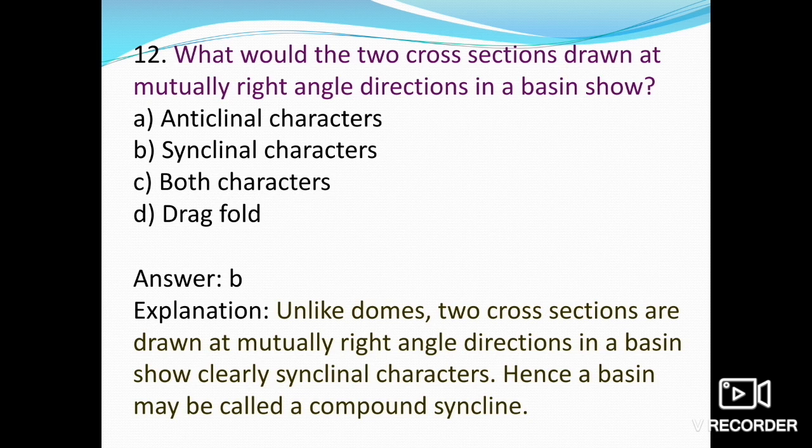Hence a basin may be called a compound syncline. So option B, synclinal character, is right.